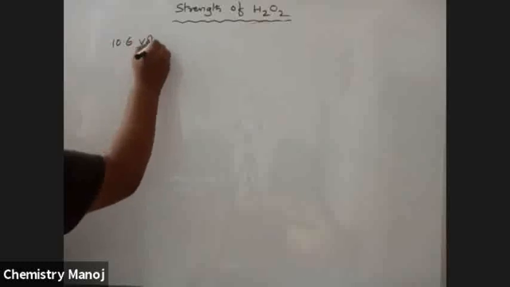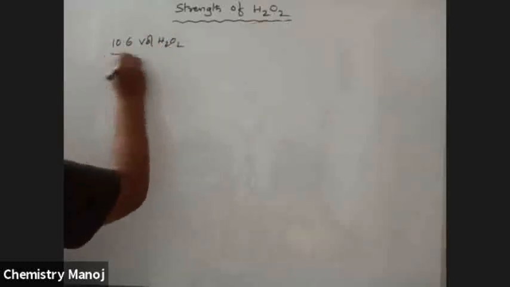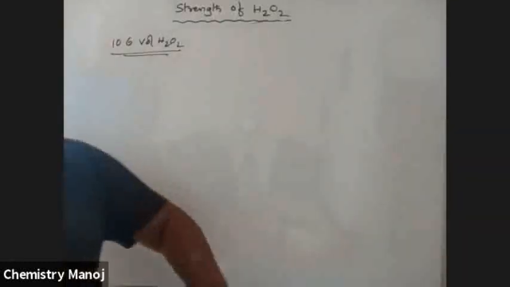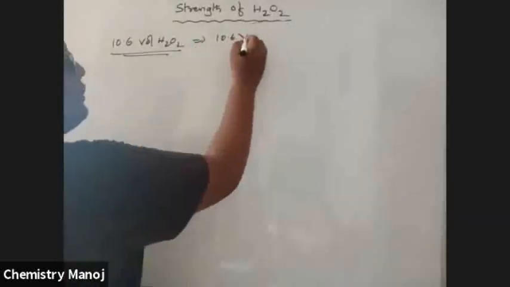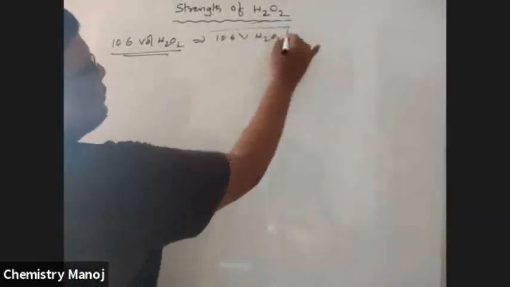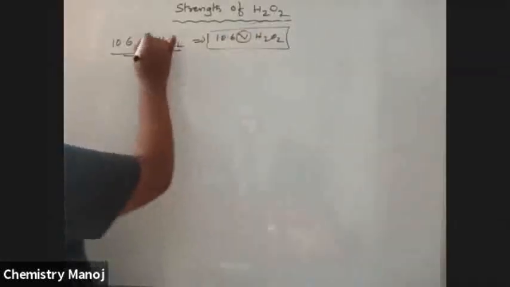The bottle is labeled as 10.6 volume H2O2. This is also indicated as 10.6 V H2O2. Both are the same; V stands for volume. What is the meaning of 10.6 volume H2O2?